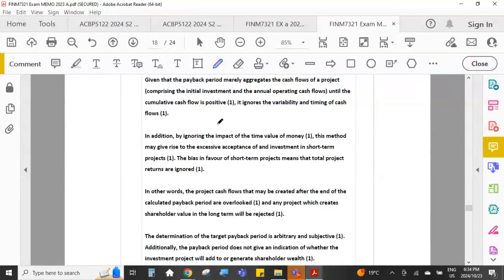1 mark per fact or 1 mark per point that you've made. Don't take one fact and repeat it in different ways, because you will still only get 1 mark for that. So you must give me 5 different disadvantages or 5 different points about the disadvantages of the payback method. So I'm not going to read through all of this, just for time's sake. You guys have got that in your textbook and you understand how you need to answer that question.